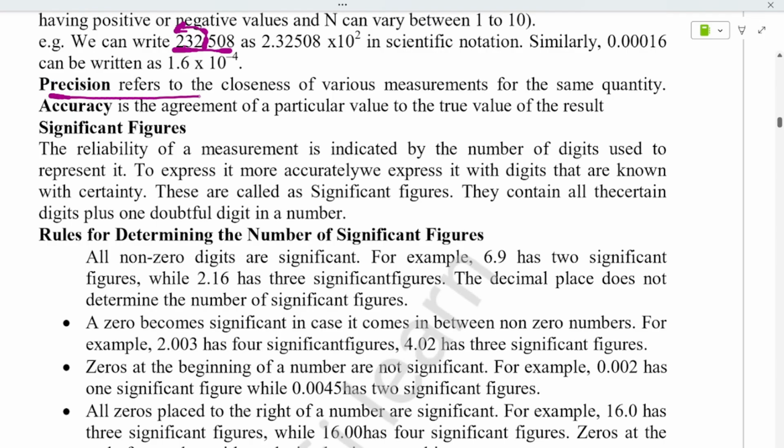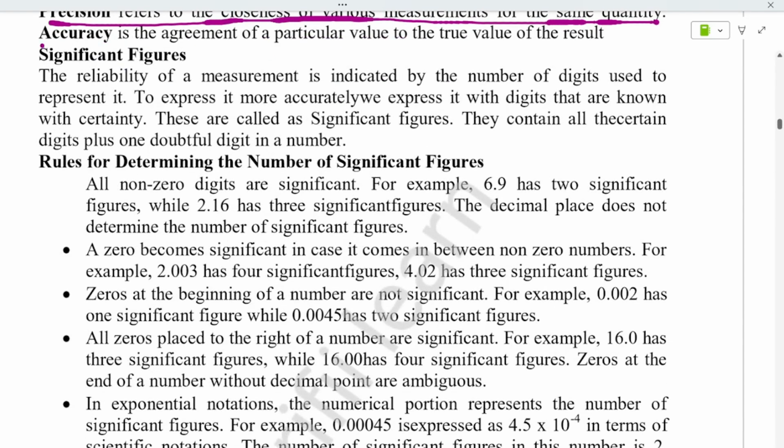Next comes precision. Precision refers to the closeness of various measurements for the same quantity. It is nothing but how close the various measurements are; if you take the same quantity, the closeness of the answers of both measurements is precision.